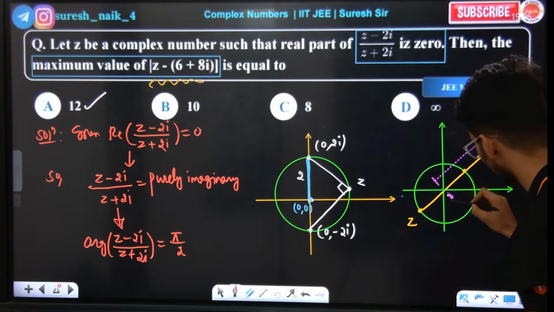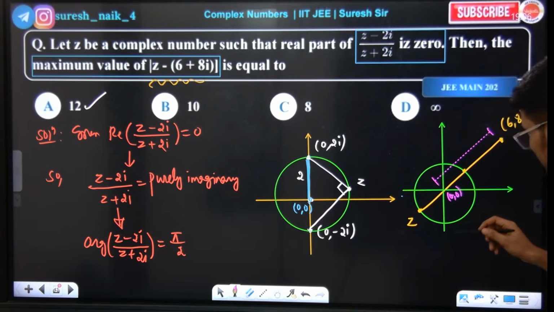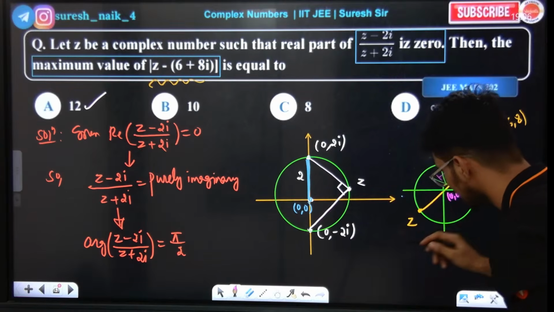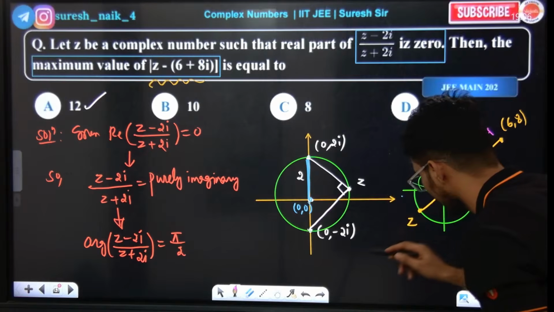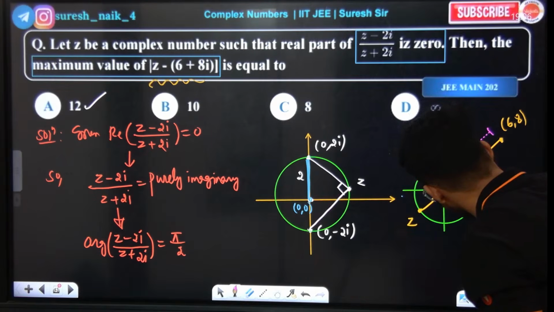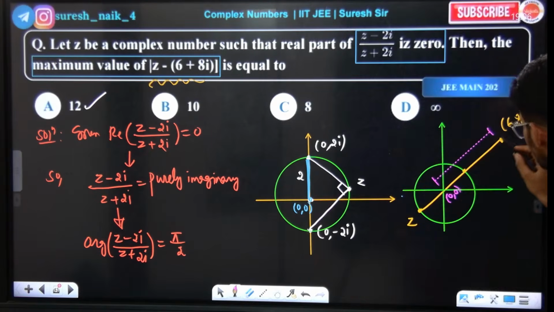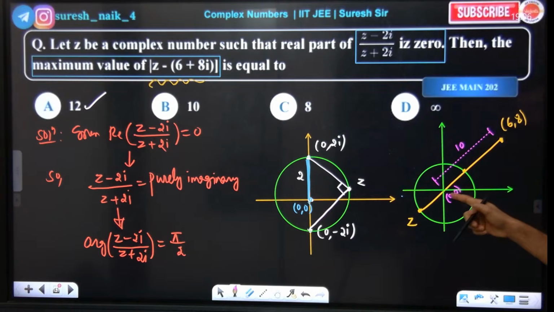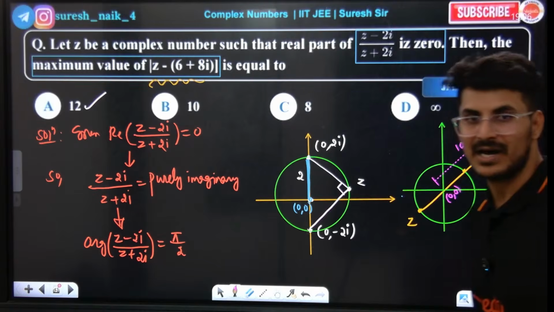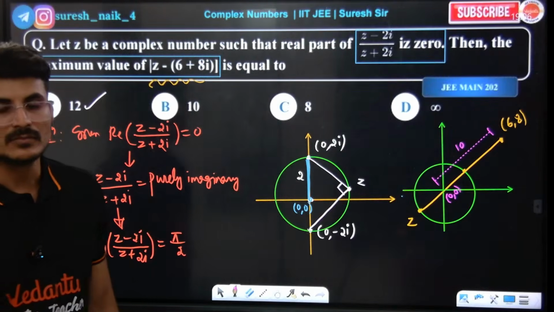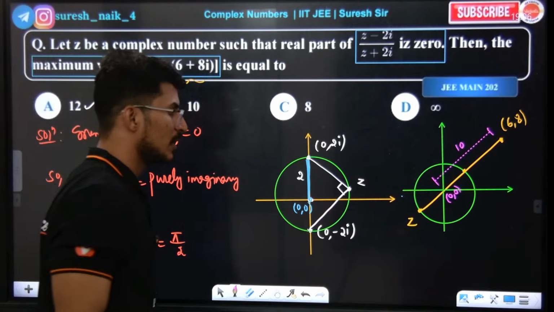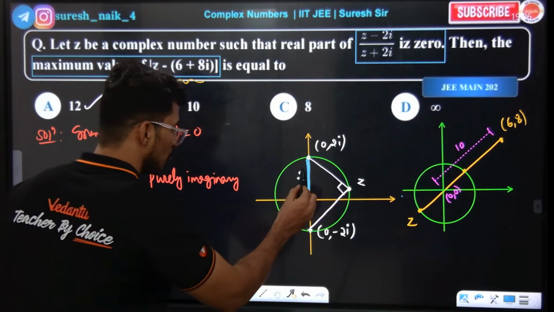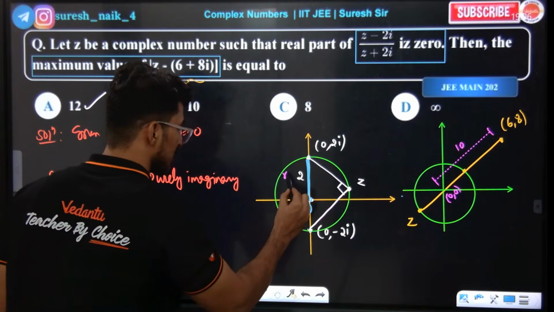This is the origin. The origin to this length, how much? One minute. The distance of the origin, how much? So 36 plus 64, so it is 10. From (0, 0) to (6, −8), how much distance? 10 distance. Okay, so now tell me, the radius, how much? Radius is equal to 2.